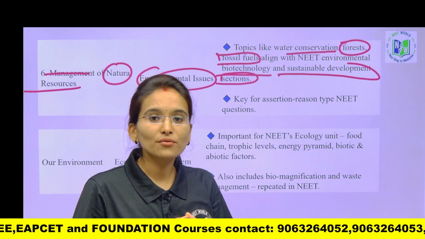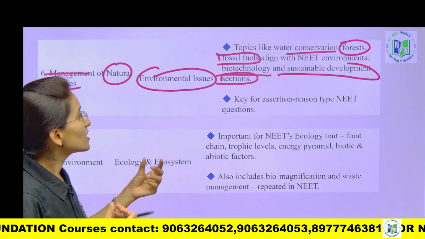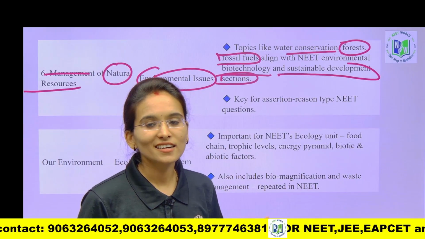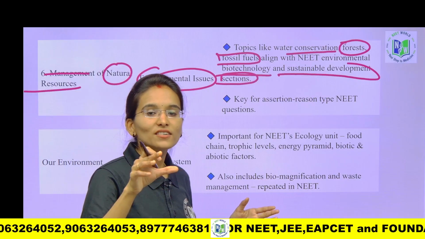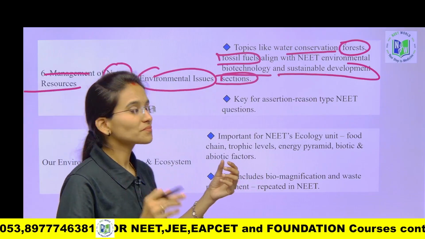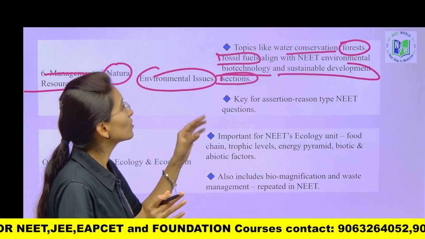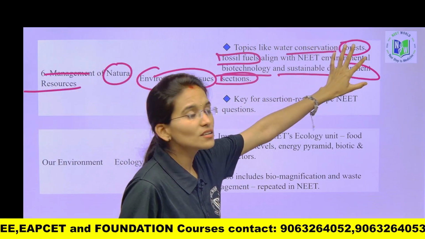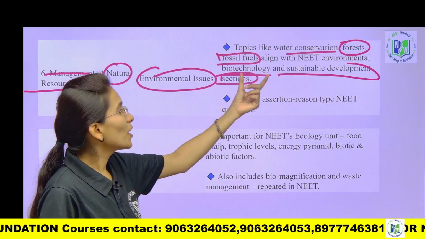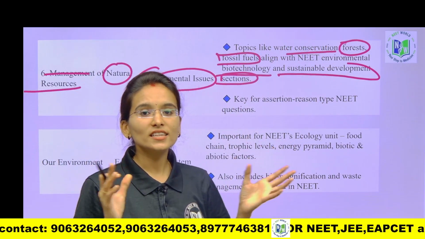Previously, in the 2024 biology syllabus, you used to learn about sustainable development as well as evolution. But now these two topics are completely deleted. So please follow the 2025 edition reference books if you want to prepare for NEET. Topics like water conservation, forests, and fossil fuels align with NEET environmental biotechnology and sustainable development. In these chapters you are going to cover all these topics.